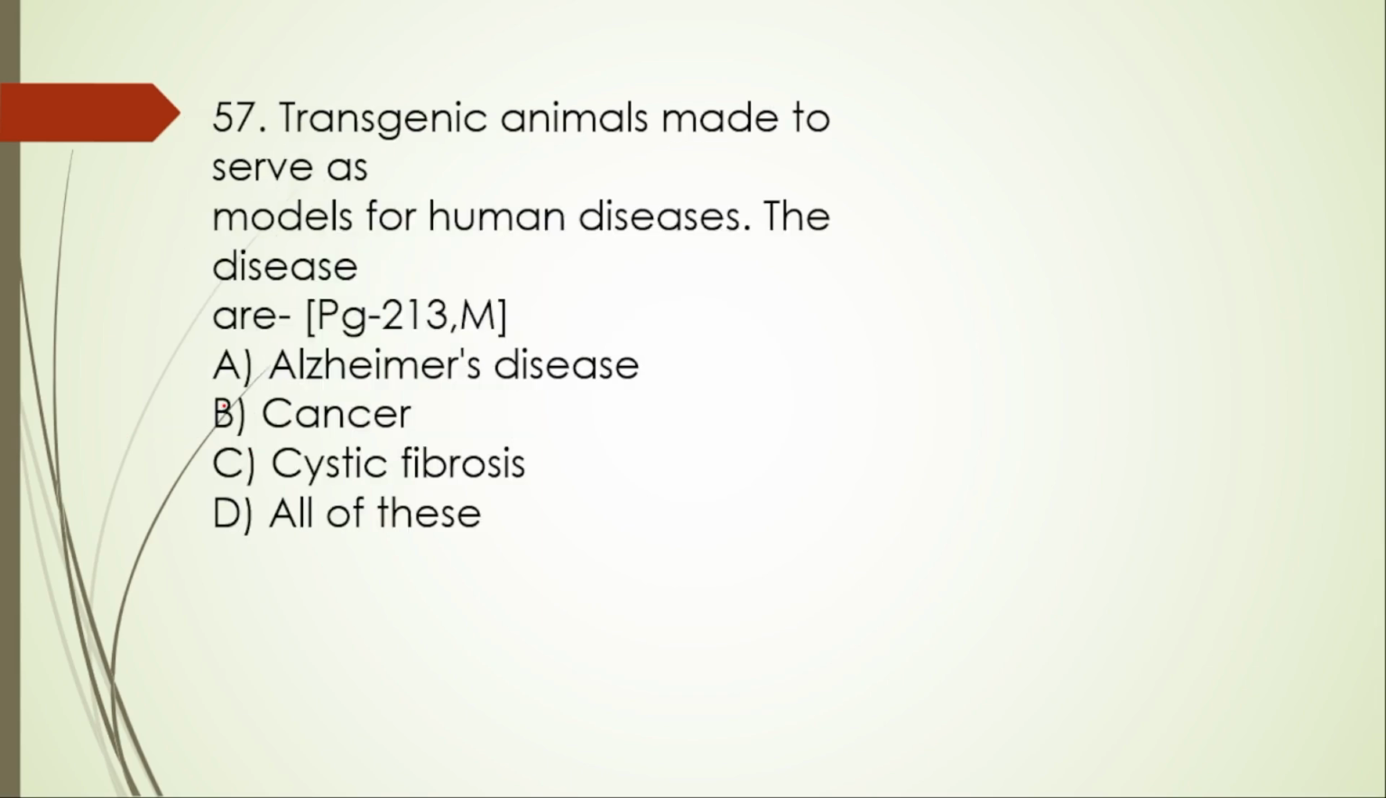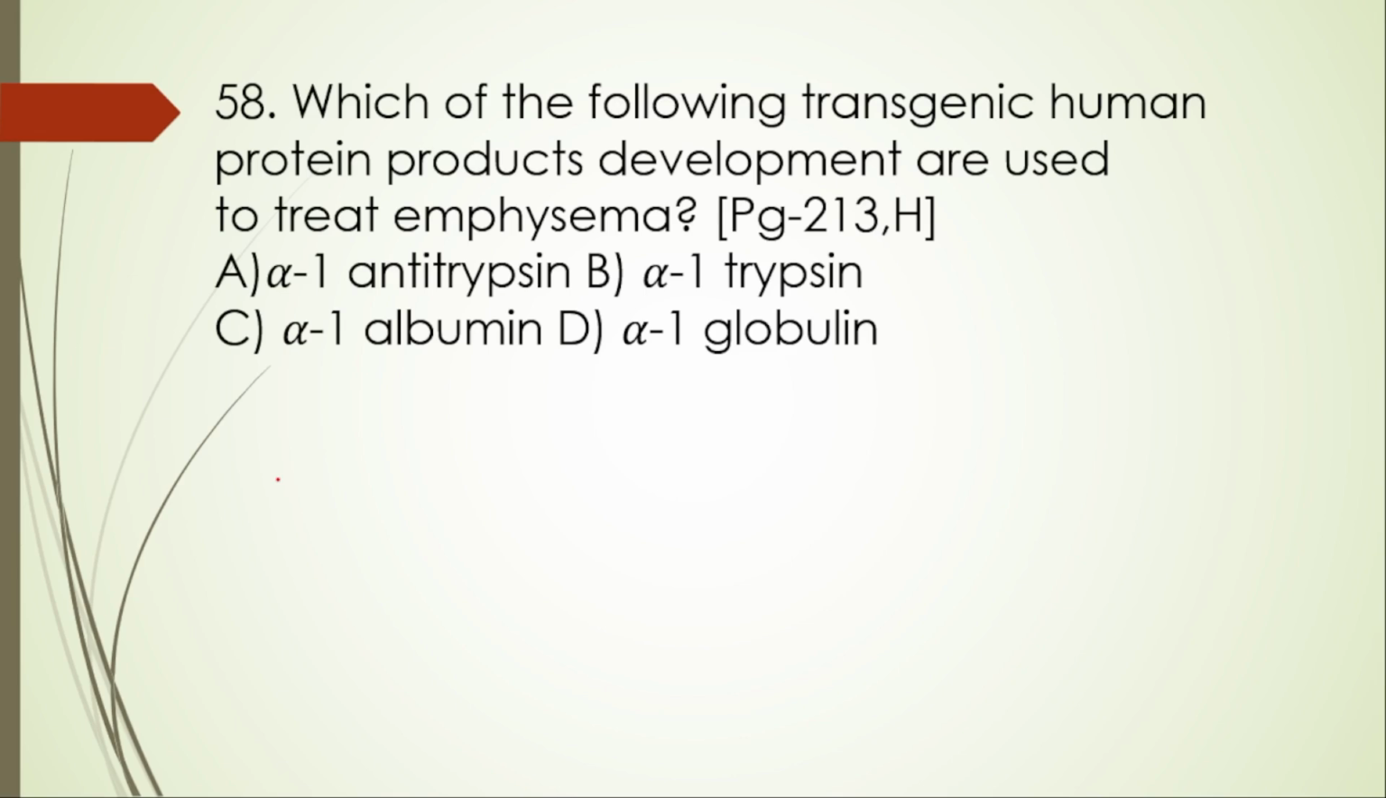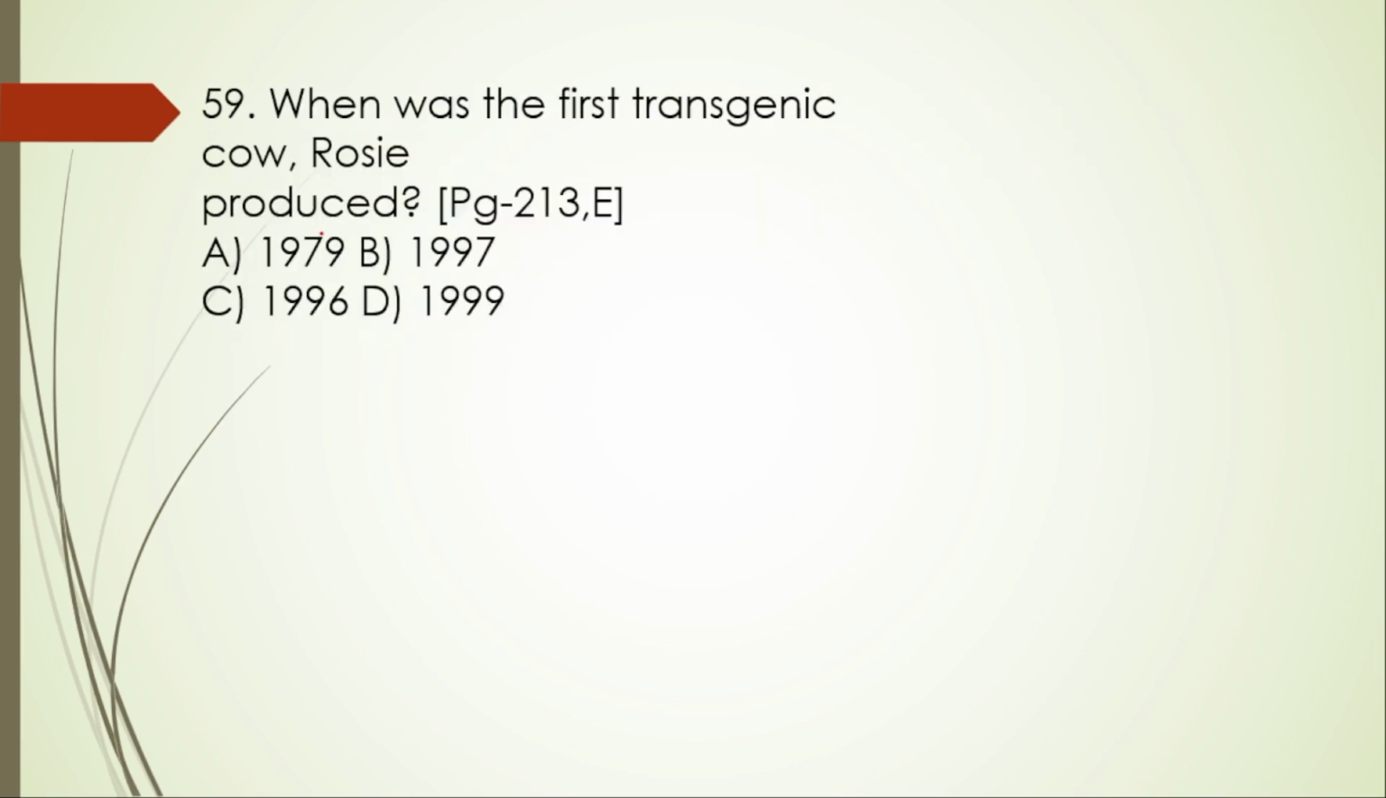57th one. Transgenic animals made to serve as models for human diseases. The diseases are A. Alzheimer's disease. Yes. For the cancer. Yes. For the cystic fibrosis. Yes. So the right option is all of this. 58th one. Which of the following transgenic human protein products are used to treat emphysema? For emphysema, alpha 1 antitrypsin. The first option A itself is right.